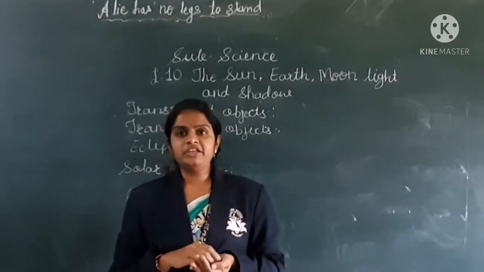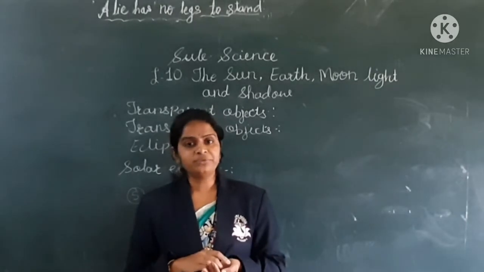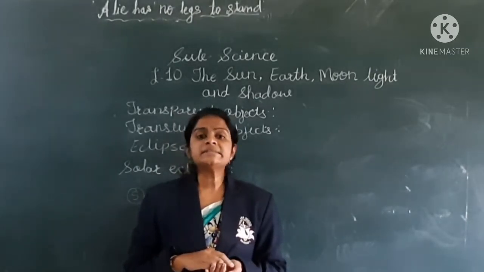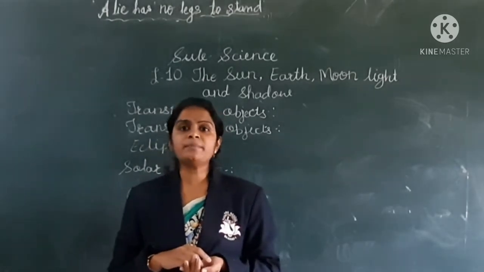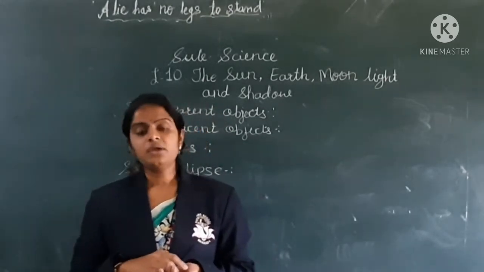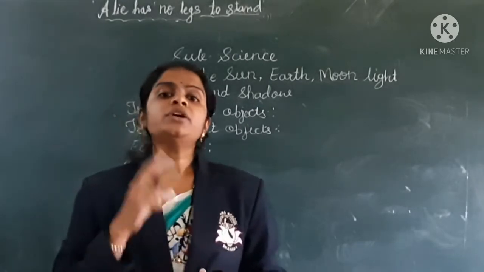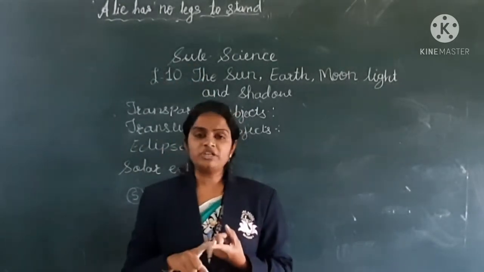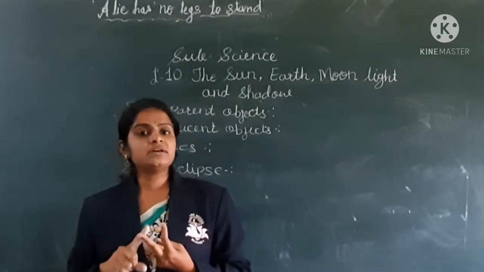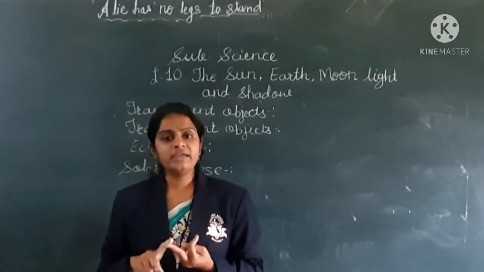During a solar eclipse, the portion of the sun blocked by the moon appears as a dark patch against the brightness of the sun. In this way, there are two types of solar eclipse. First is the total solar eclipse and second is the partial solar eclipse.